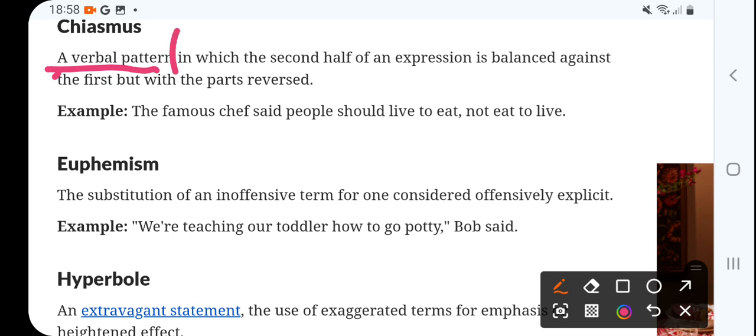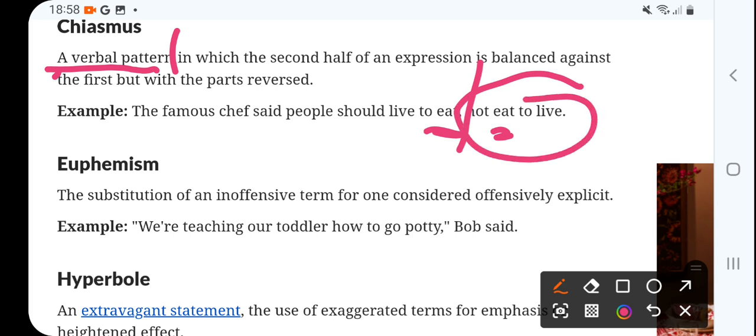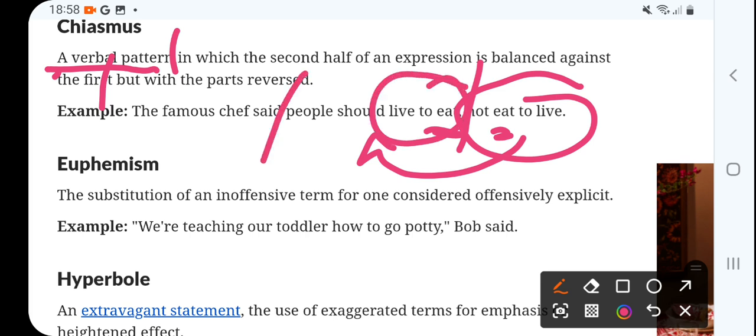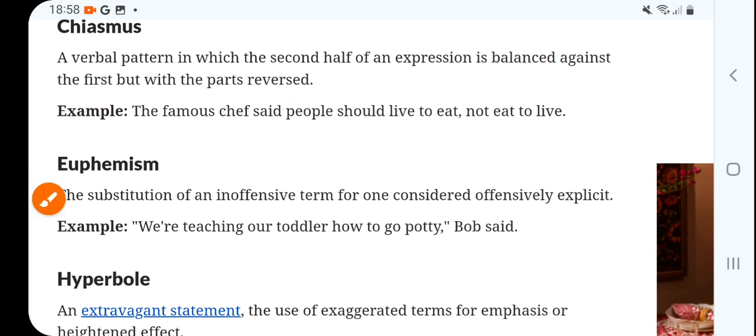In which the second half of the expression is balanced against the first, but with the parts reversed. Live to eat and eat to live, so that is chiasmus here.